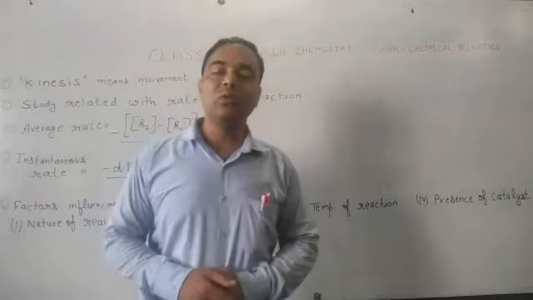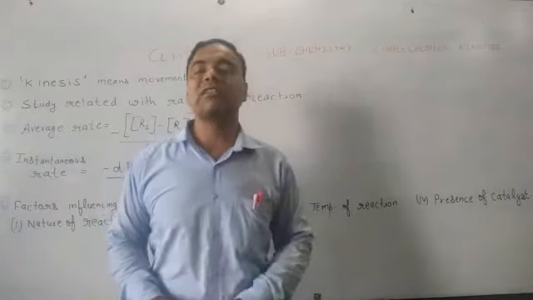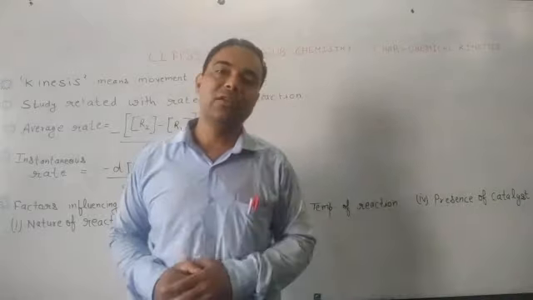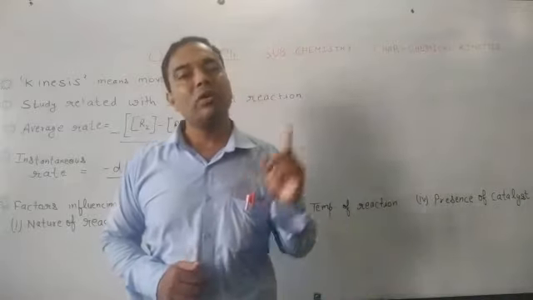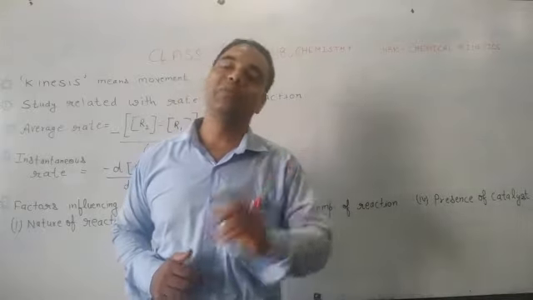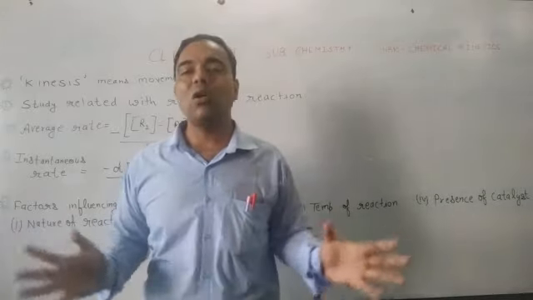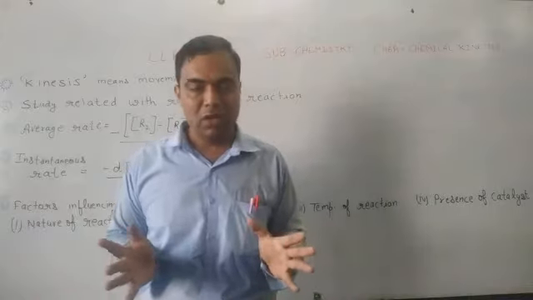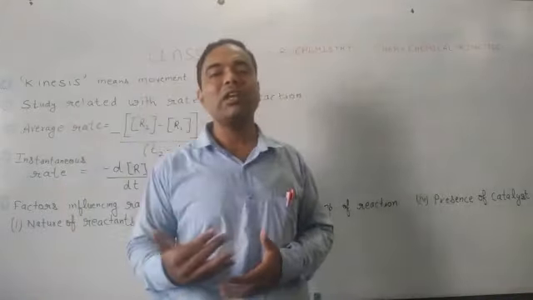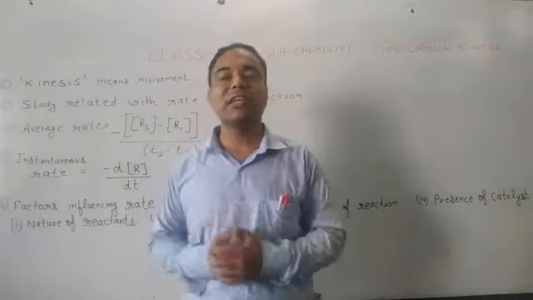Chemical kinetics will tell you that this type of reaction will carry on at high speed, at great speed. This reaction will be carried out at a moderate speed. This reaction will be carried out at a very slow speed. So this is all about chemical kinetics. Now, what are the differences between average rate of reaction and instantaneous rate of reaction?